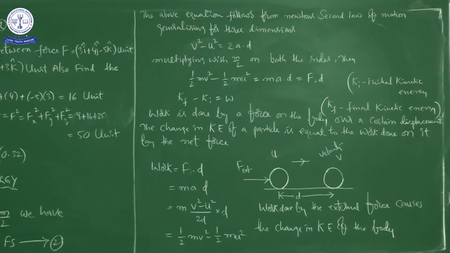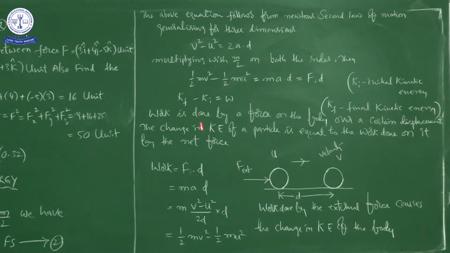Next, say this. The above equation follows from Newton's second law. Generalizing for 3 dimensions, the same equation we are going to write in 3 dimensions. See this, v square minus u square is equal to 2 into a dot d. It is the acceleration vector and it is the displacement vector.